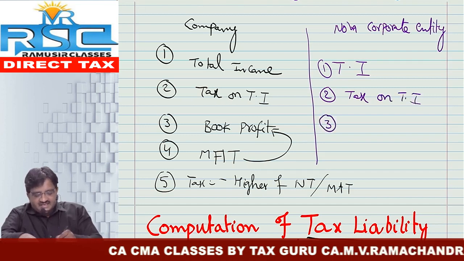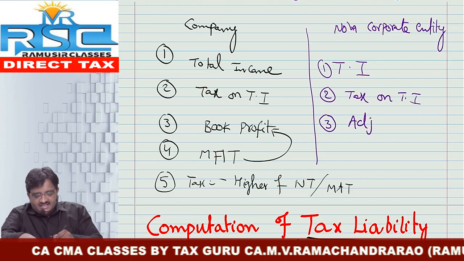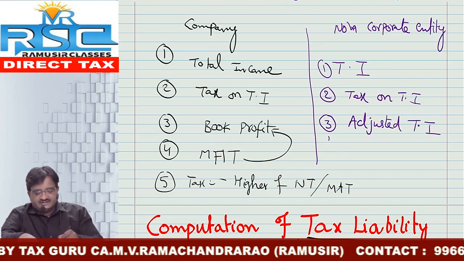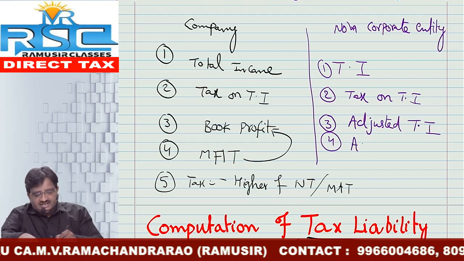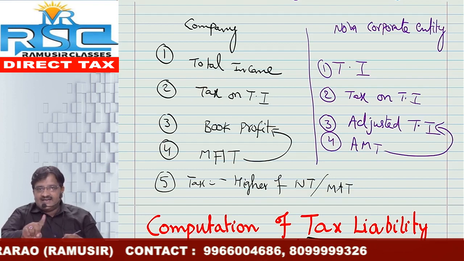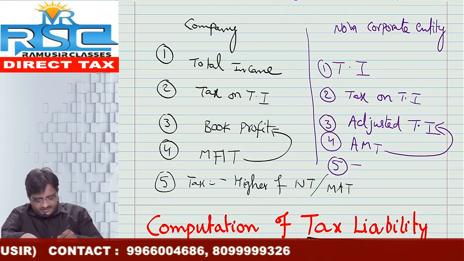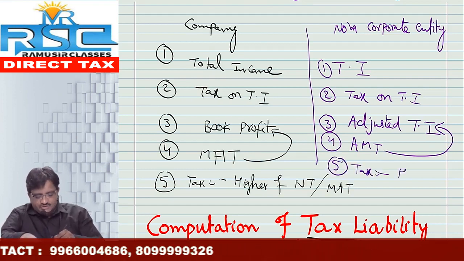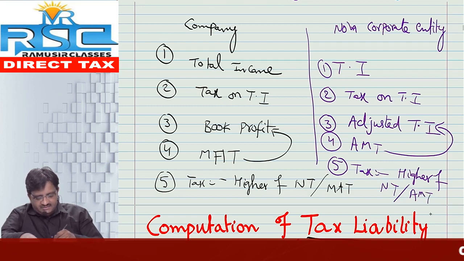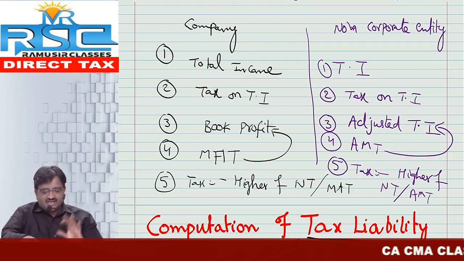Step number 3, compulsorily calculate adjusted total income. I repeat, adjusted total income. Step number 4, calculate AMT, alternative minimum tax, on adjusted total income. Step number 5, tax liability is the higher of normal tax or AMT, whichever is higher.